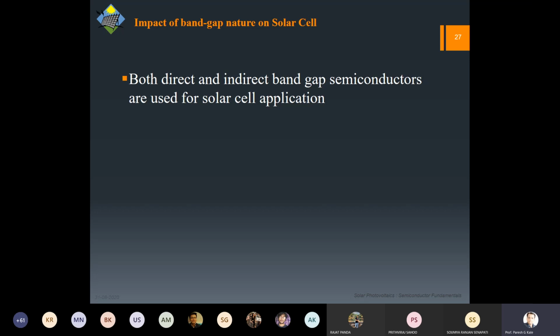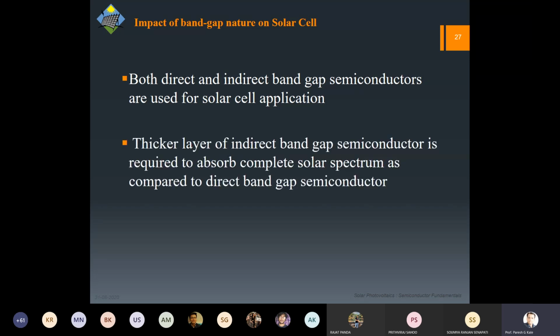Okay, so as I have said, both direct as well as indirect band gaps are used for solar cells. And how it is related to the thickness: the thicker the layer of indirect band gap, the probability of absorption of the spectrum increases. This is related to the absorption length as well, which we will discuss in detail. But just to tell you the thickness required, let us say we want the same amount of absorption. In that case, the direct band gap will be thinner as compared to the indirect band gap.